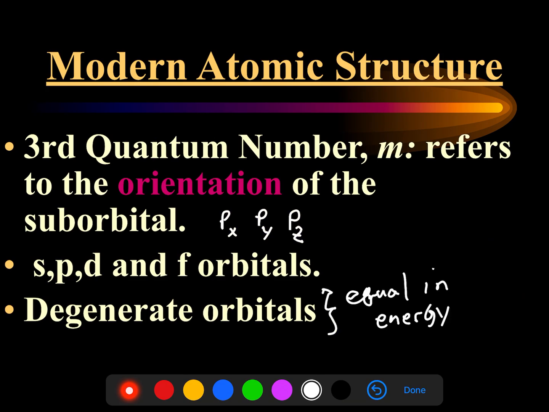So the S shell, on the second number, is lower in energy than the P shell, which is lower in energy than the D shell. But once you get to the orientations, the PX, the PY, and PZ all have the same amount of energy. The 5 different d orbitals all have the same amount of energy. They're all considered degenerate.